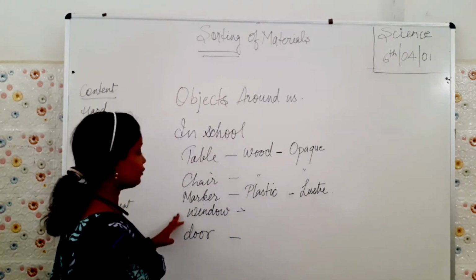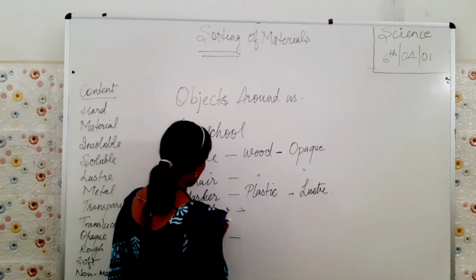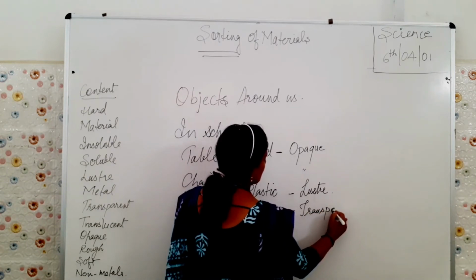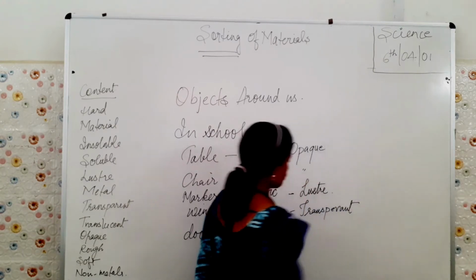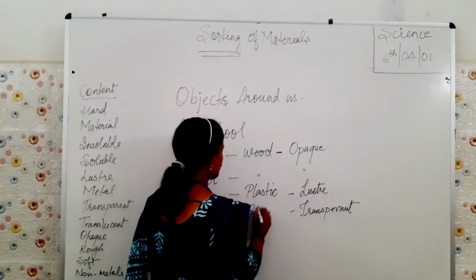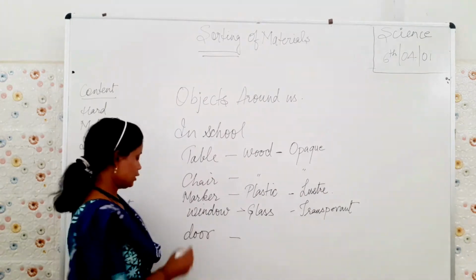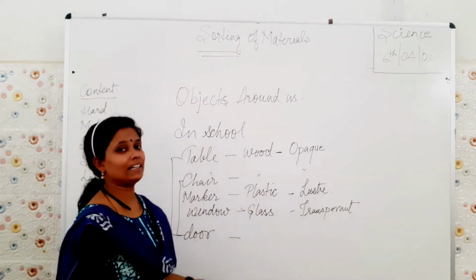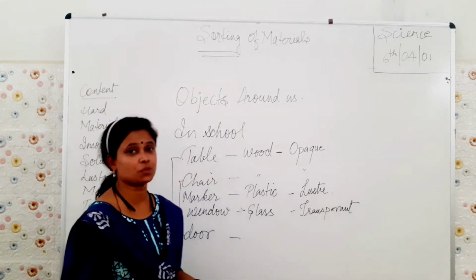Next we have the window. Window can be the example of a transparent object. Okay? Why? Because they are made up of glass. Door, say, is wood, and it doesn't have luster in it. Okay? Why? Because it is made up of